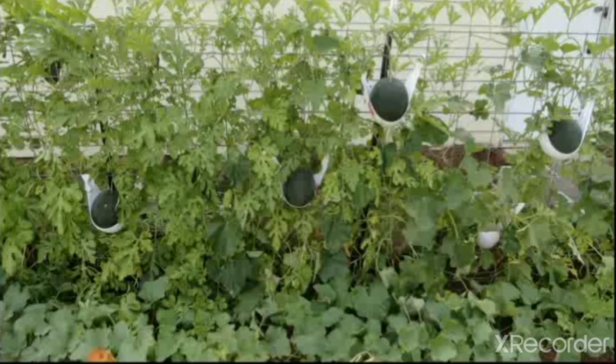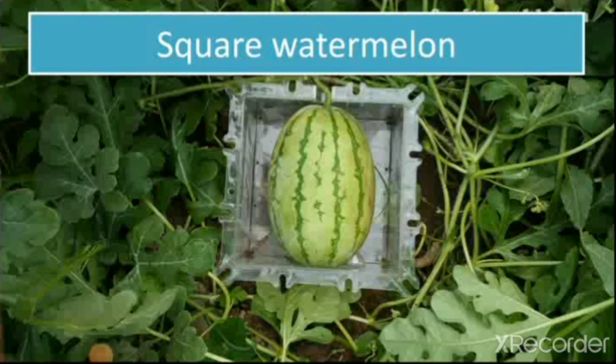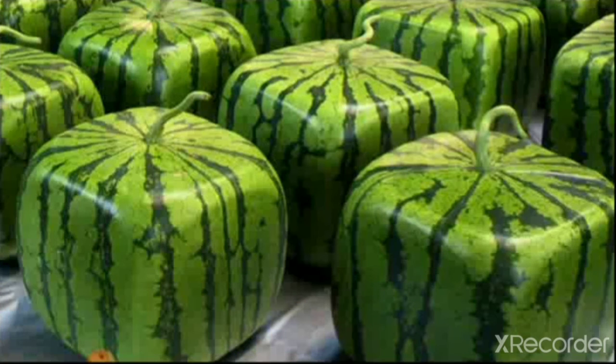And here you can see the picture of watermelon. Then we learned how watermelon grows in different shapes. Here is a square shape watermelon. We put a mold there and the watermelon grows in the shape of the mold. Then a heart shape watermelon. And here you can see a square shape watermelon.